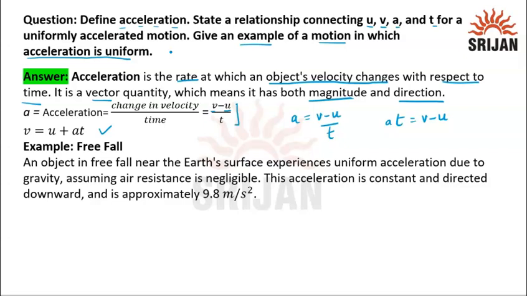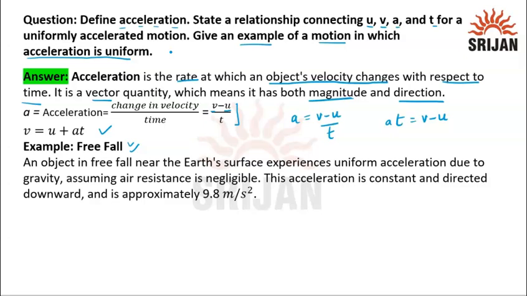So the example is free fall. Why have we taken the example of free fall? Because it has been asked in the question that we have to give an example of a motion in which acceleration is uniform. So free fall is an example of motion in which acceleration is uniform.